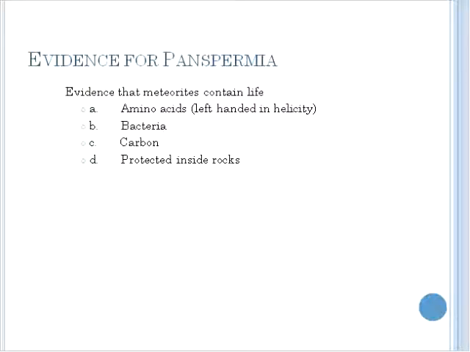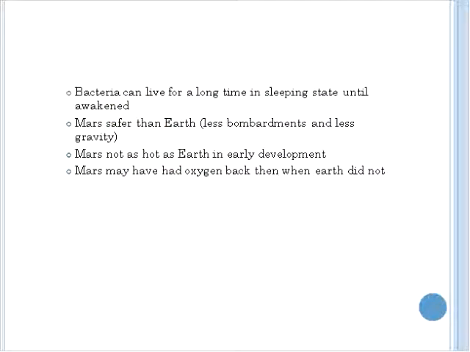We know that meteorites contain life. There are amino acids which are left-handed, which are different from those we typically find here. Bacteria, carbon, they could be protected inside rocks. We know that bacteria can live for a long time in a dormant state. Mars would be a safer environment than Earth. There's less bombardment, less gravity. So Mars could have been the site of the bacteria's original creation. It wasn't as hot as Earth in its early development. And it may have had oxygen back then when the Earth did not.